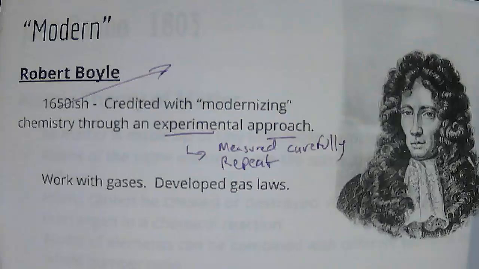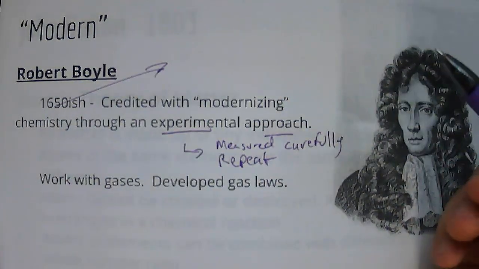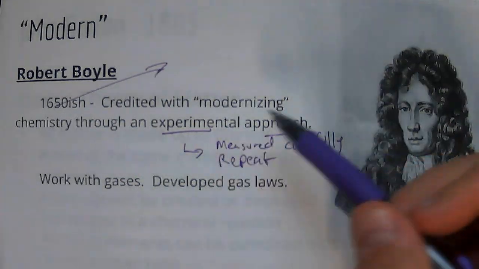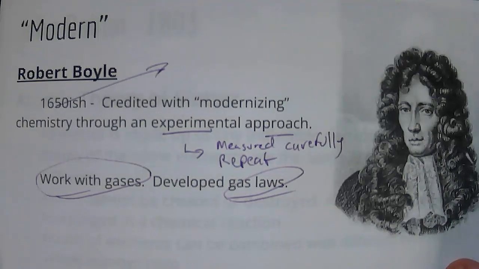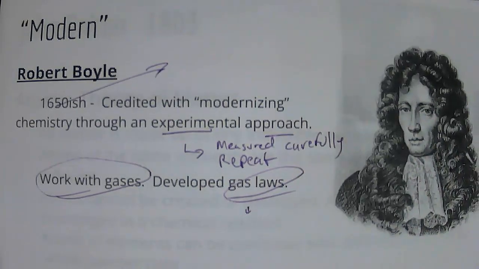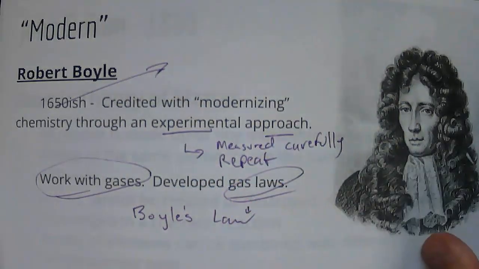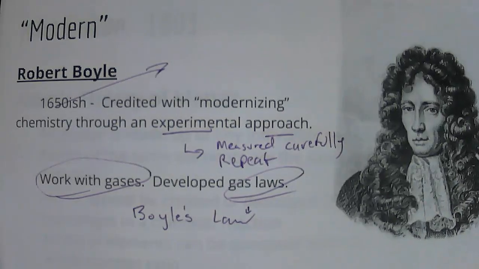Okay, and so he would do this, and this was in the 1650s. Let me just tell you that, in the 1650s, we have not hit the Industrial Revolution. We don't have technology, so this guy's using ancient ways to measure things, and it's pretty impressive. Okay, so he worked with gases. So he did gas laws. Okay, we're going to actually come back to him later on in the unit. We're going to have Boyle's Law. Okay, I'll write that down. Boyle's Law. Okay, and so, but again, he's credited with kind of modernizing chemistry and maybe even science because of that.